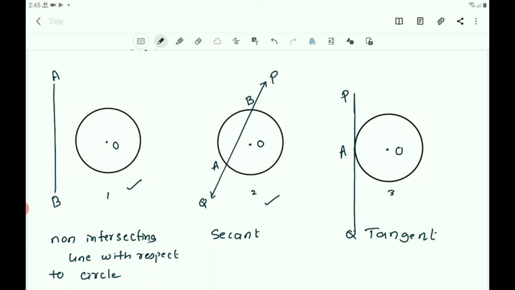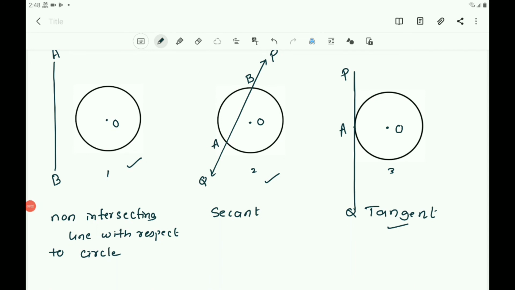PQ is the secant of the circle as it has two points A and B in common with the circle. And in the third figure, the line PQ has one point A common with the circle. There is only one point A which is common to the line PQ and the circle. In this case, the line is called a tangent to the circle. PQ is called a tangent to the circle which touches the circle at a point A.